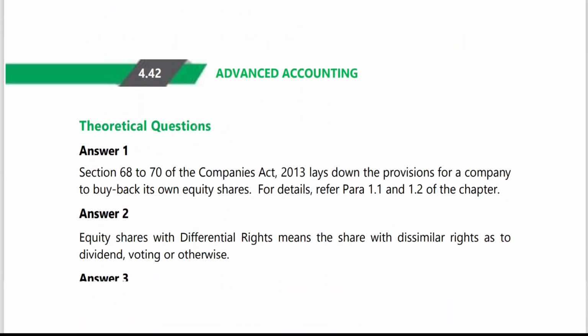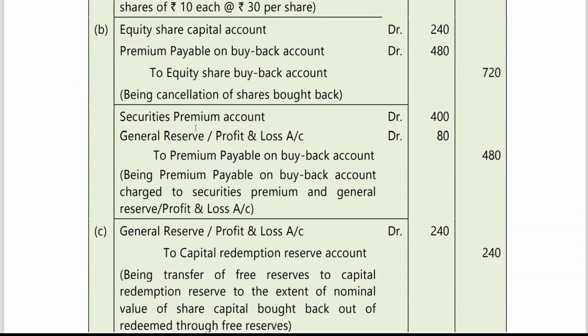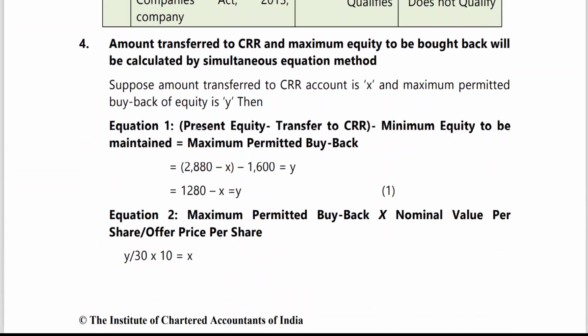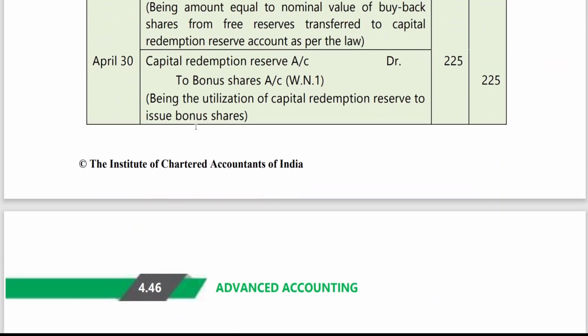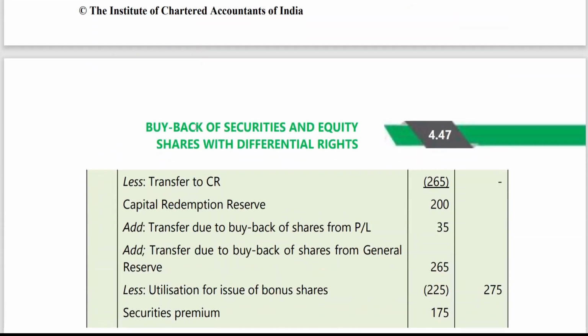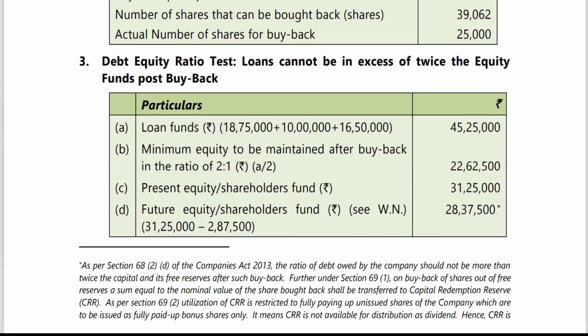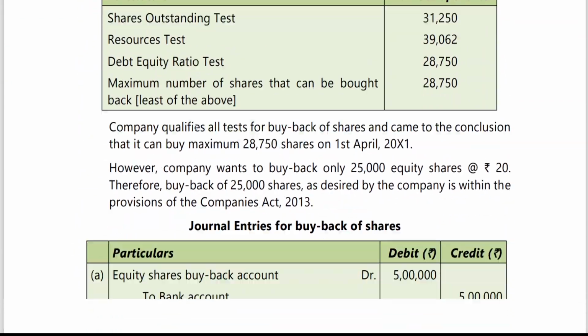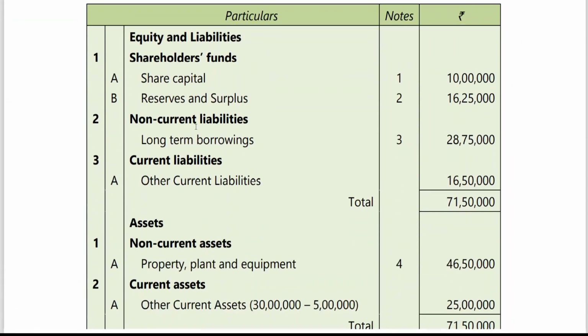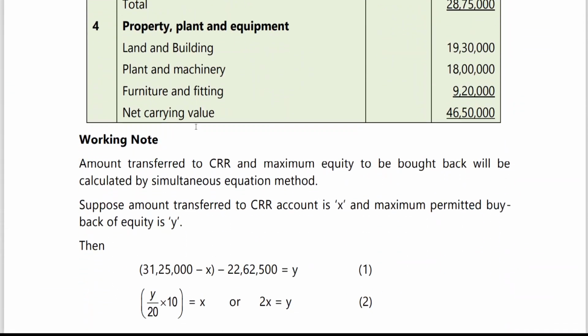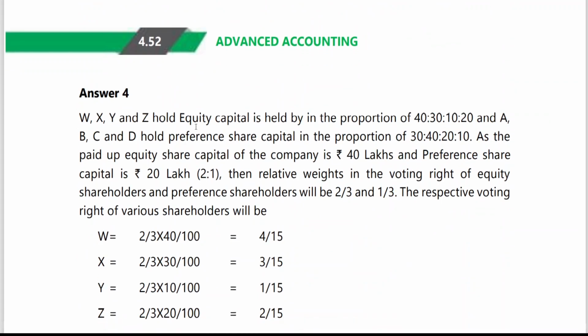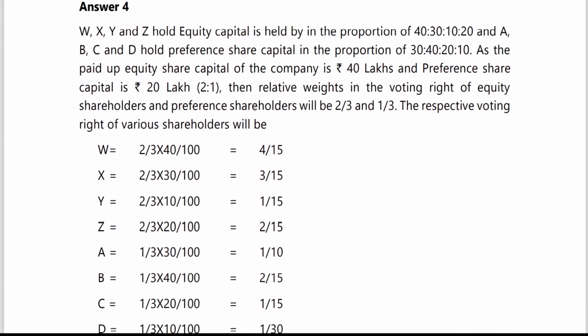You can see the solution also. See, 40 lakhs, 20 lakhs is nothing but 2 is to 1, no?